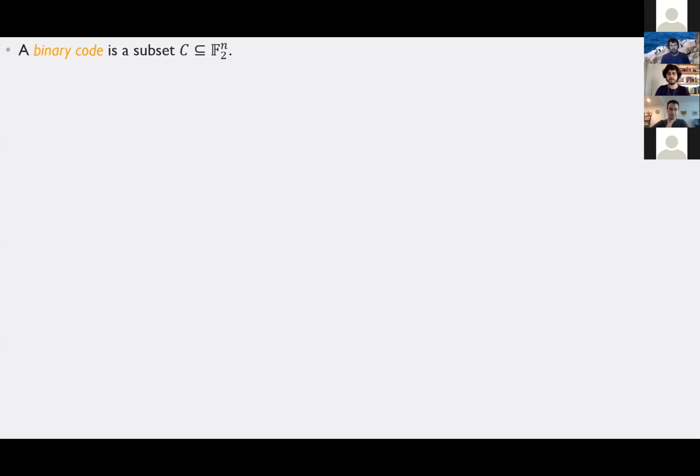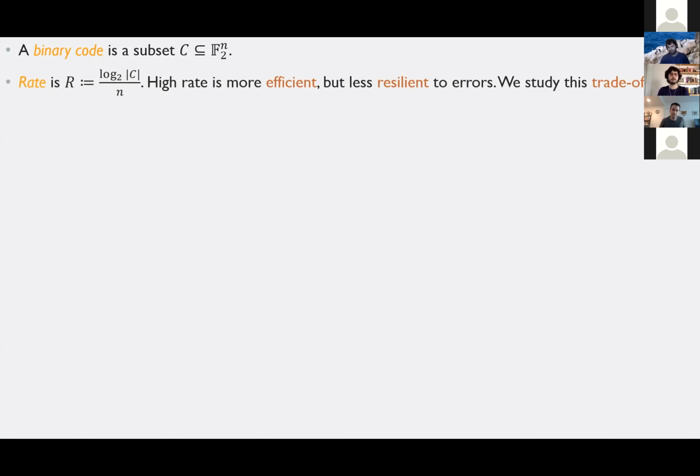So we're talking about codes. A binary code is just a subset of F2 to the n. The rate of the code is the log of its size over n. It basically tells us how many codewords there are. We generally like our codes to have high rate because that means they are more efficient to use. On the other hand, having a high rate makes the code less resilient to errors, which produces a trade-off that is very widely studied in coding theory.